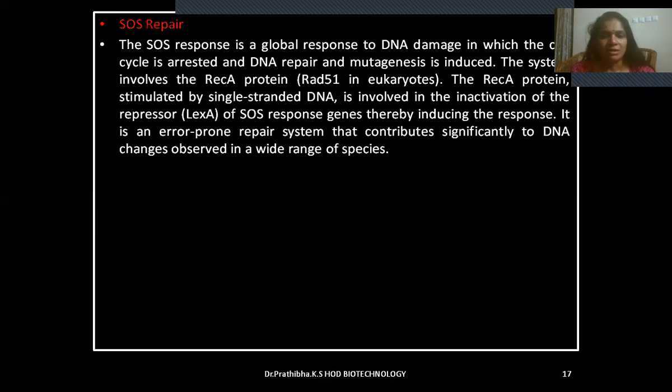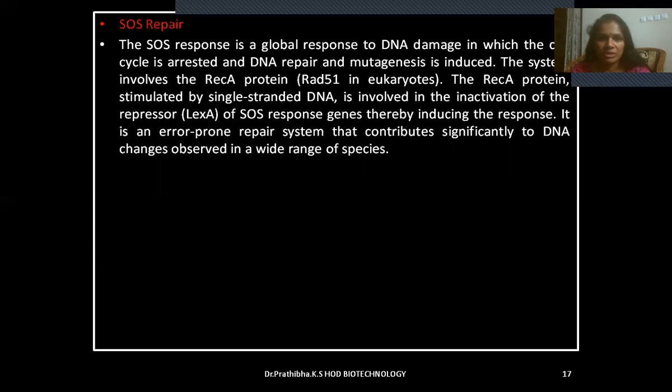SOS repair. SOS response is the global response to DNA damage in which the cell cycle is arrested and DNA repair and mutagenesis is induced. The system involves the RecA protein, that is RAD51 in eukaryotes.